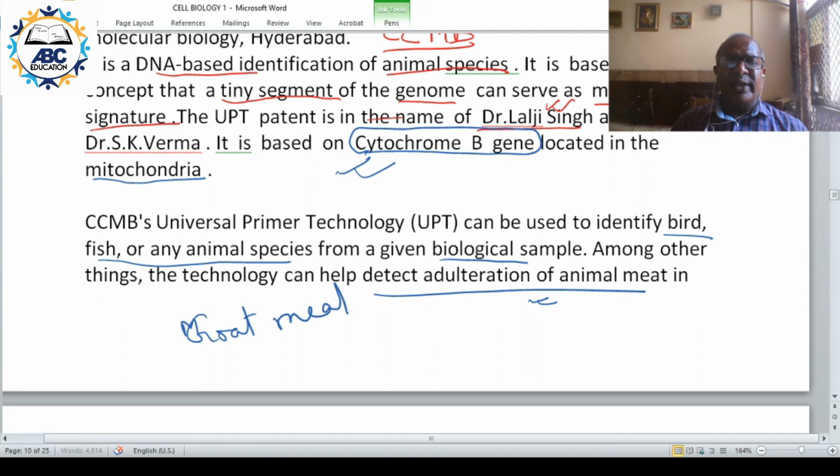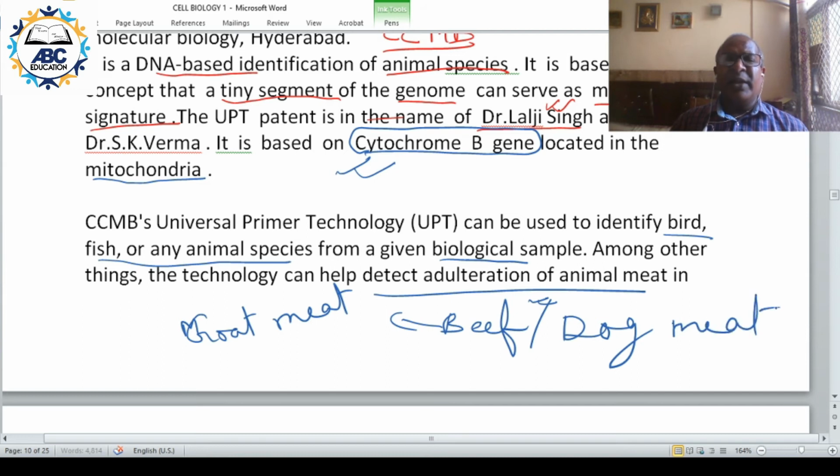Goat meat is costly, so beef is mixed as an adulterant. Beef or dog meat can be mixed into goat meat. So by DNA barcoding or UPT, we can identify the adulteration that has been done in case of meat product.